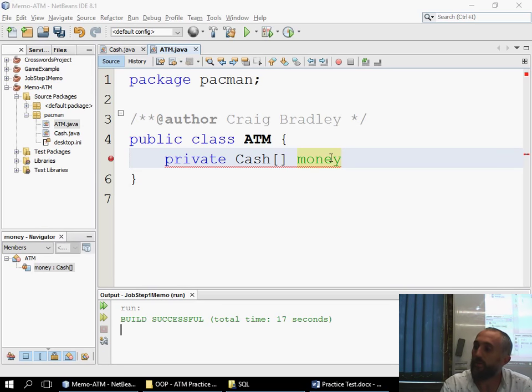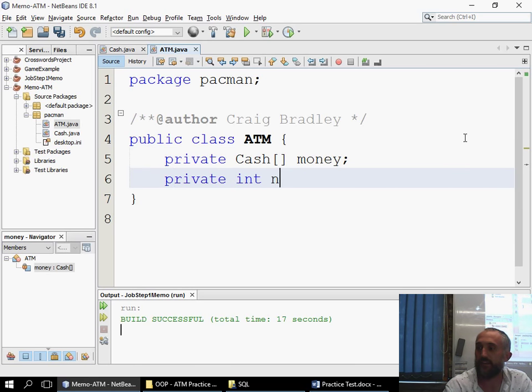Now, on this, I am going to award 1 mark for the fact that you put that it's private and that you've given a square bracket. Sorry, private cash is worth 1 mark. I am then going to award, as you said, private cash money is worth 1 mark. The other mark is for the fact that you put square brackets there. Then you would say semicolon, private int num money. Okay, or num cash.